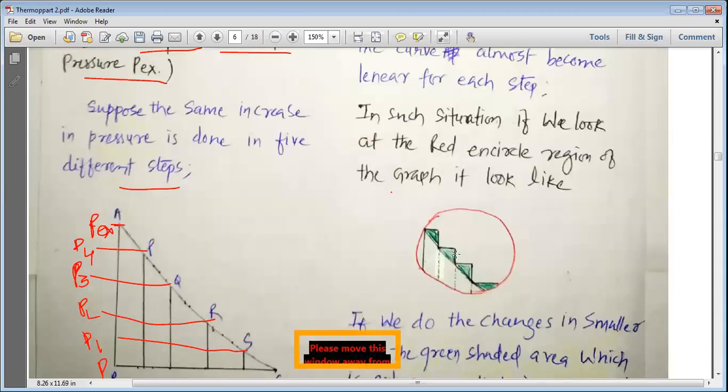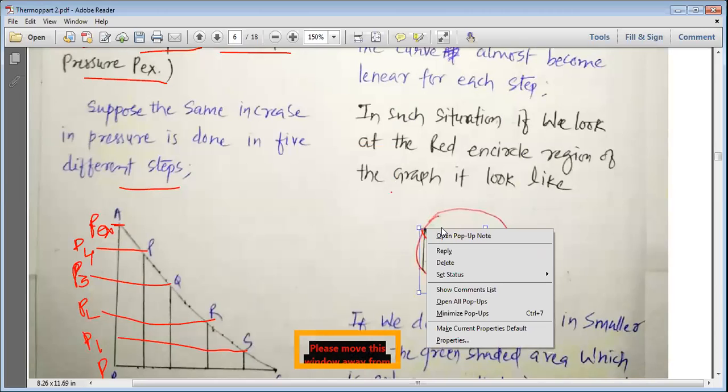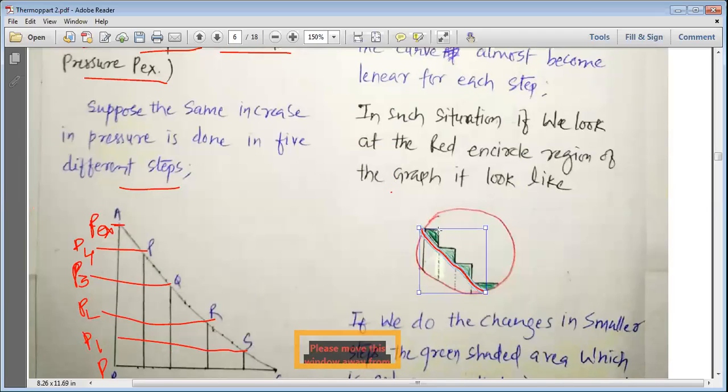You can see, my dear students, the initial graph when we did the work directly was like this. But now when we are doing it in small changes, the graph we get is a little different. See, we do small changes. You can see the green area that we get: if the work is done in this manner, we have this area.